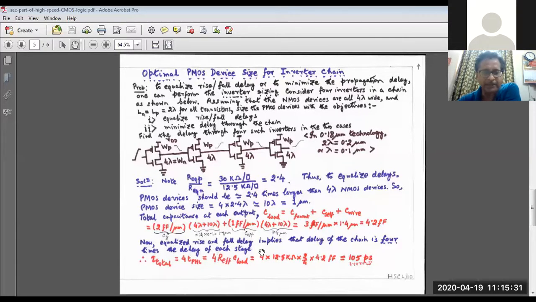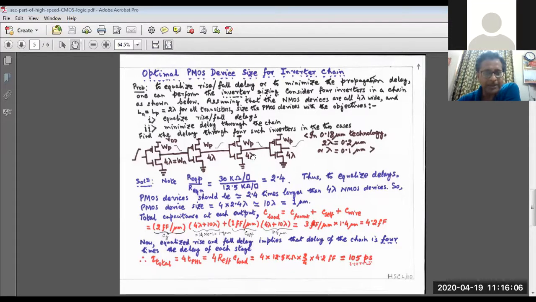That means equalized rise and fall delay implies that the delay of the chain is 4 times the delay of each stage. Okay, so that is tau total equals 4 TPHL, or 4 times the effective resistance into C load. Mind you, now the problem is that equalized delay. So this gives me 105 picosecond. Not necessarily, in fact, that is not the minimum delay. The minimum delay we shall now encounter. That means we can equalize the rise fall delay or we can minimize the propagation delay.